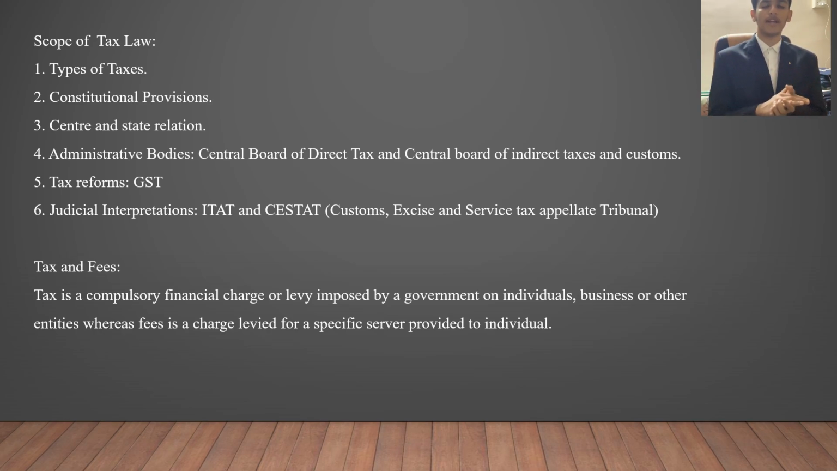Moving on, what is the scope of the tax laws in India? So what are the types of taxes? We know that there is indirect tax and direct tax. Direct tax, we can say it is income tax. Indirect tax is basically GST. What are the constitutional provisions? We have discussed those right now. Next is center and state relation. In the constitutional provisions itself, we have discussed the relationship between state and center in accordance with collection of taxes. Next, what are the administrative bodies? Basically they are the Central Board of Direct Taxes and the Central Board of Indirect Taxes and Customs. These are some of the important bodies that handle the matter of collection of taxes.